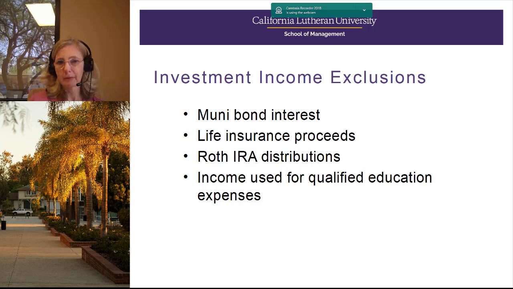We've talked about some investment income that is included in your taxable income. Now let's talk about a few exclusions. Muni bond interest, which we've talked about, I think, extensively. Life insurance proceeds, so a death benefit is almost never taxable. If you purchase the life insurance contract, it can be taxable, but life insurance beneficiaries typically will not pay tax on those life insurance proceeds. Most of the cash surrender value, though not all, would not be taxable. Roth IRA distributions, if you've met the requirements, I guess we would call those qualified distributions, and certain income used for qualified education expenses.